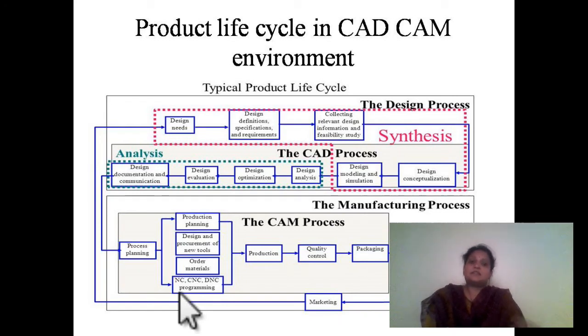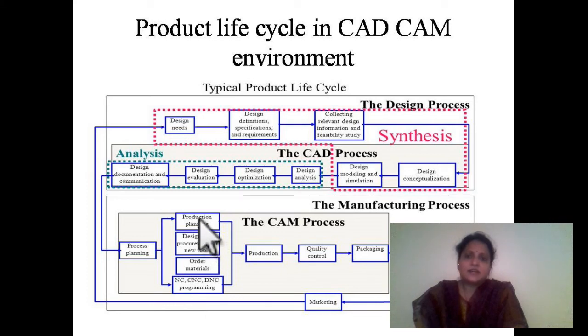See, a program once written on NC, numerical control tapes, cannot be erased. But in case of CNC and DNC, you can rewrite or you can erase the program. You can make any modifications any number of times. So that is the advantage with CNC and DNC when compared to NC. However, we learn this in detail in the third unit. Okay, so now once production planning is done and the design and procurement of new tools is done, and once you have ordered the materials, once the program is written, then the actual production starts.